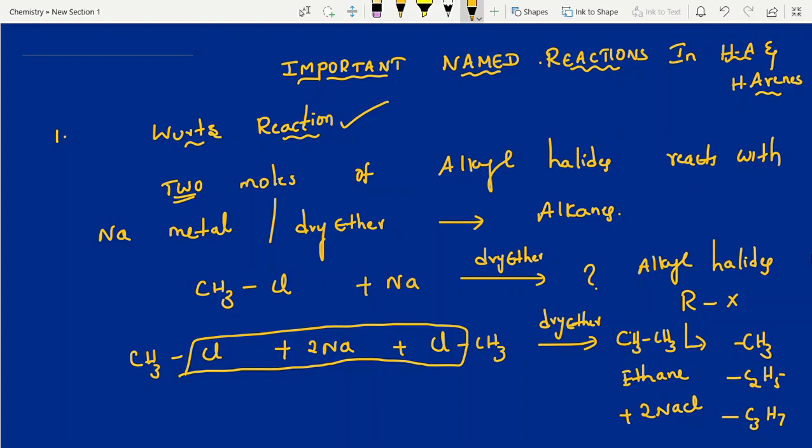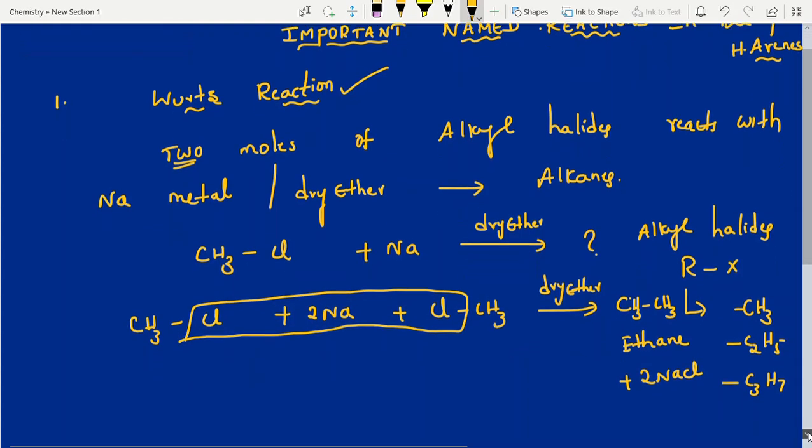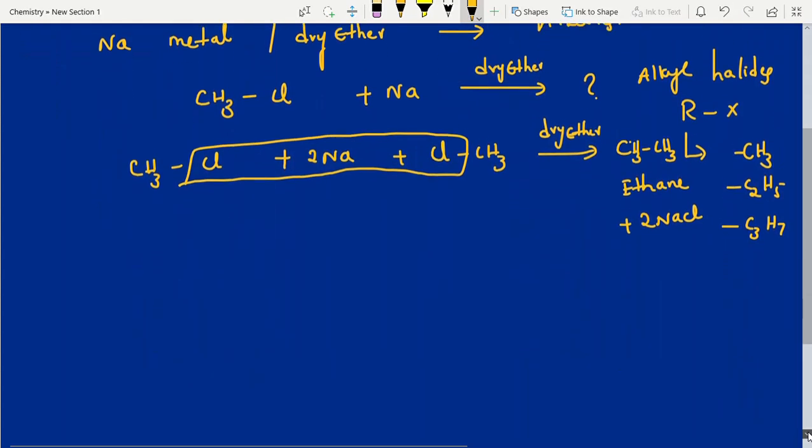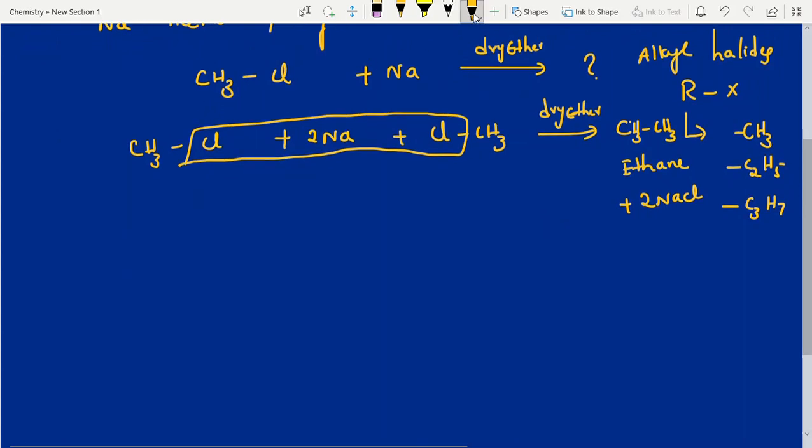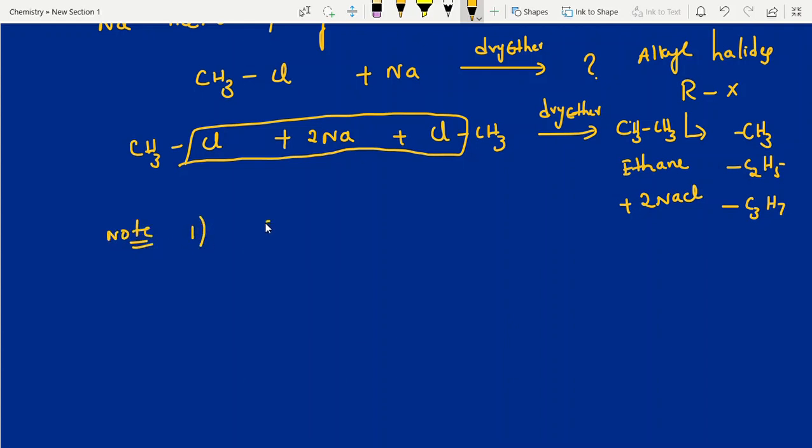Now I am giving important note points for competitive examinations. In Wurtz reaction, note 1: methane preparation is not possible.